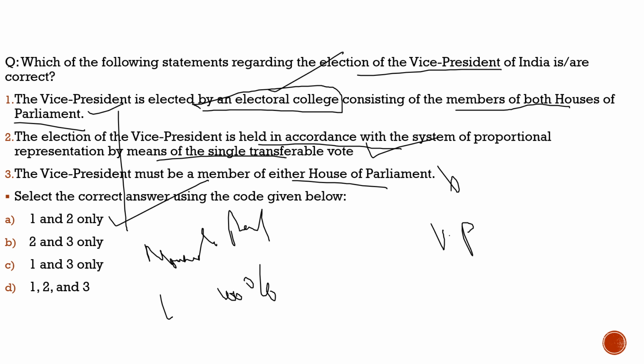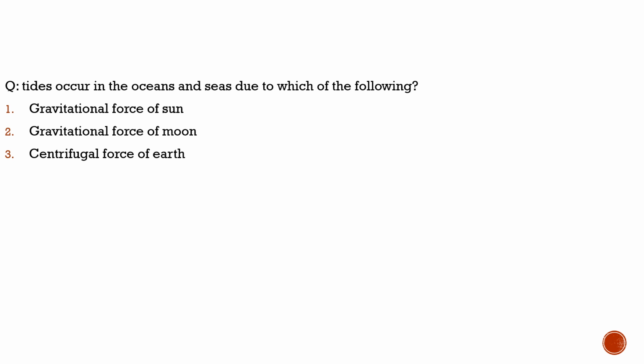Now let's move to another part of our discussion where we will solve a previous year question. Here, we are discussing questions from physical geography, and this question was asked in 2016. Now let's see what the question was. The question says tides occur in oceans and seas, 100% correct. Tides occur there due to which of the following?